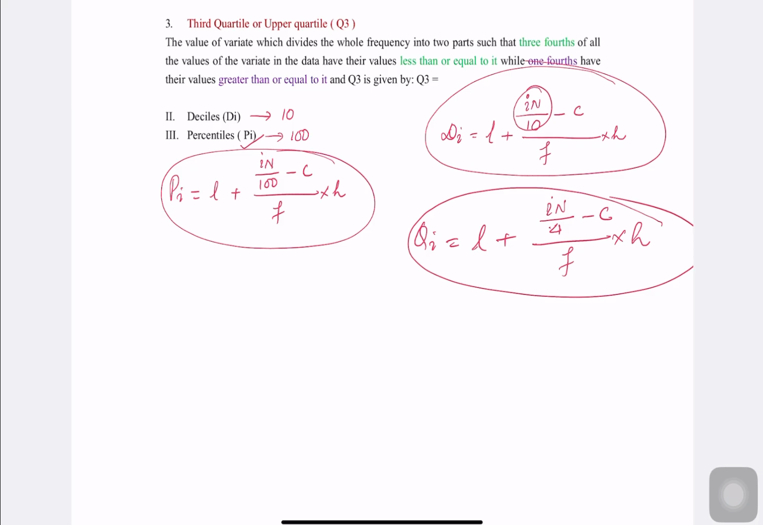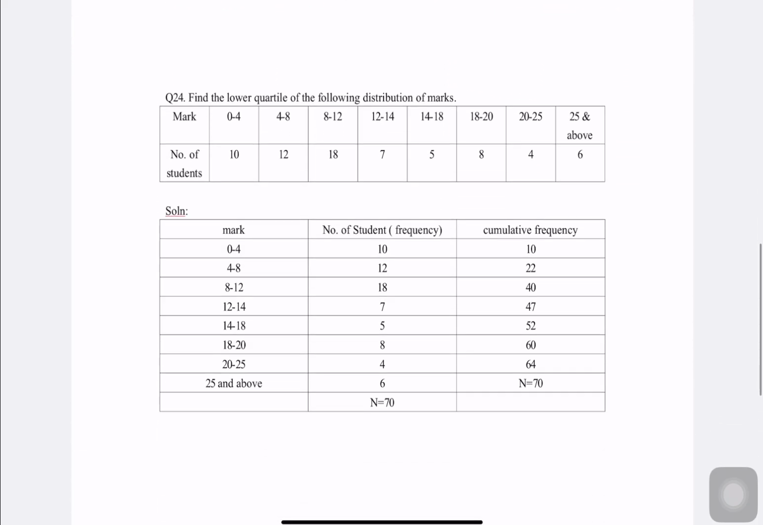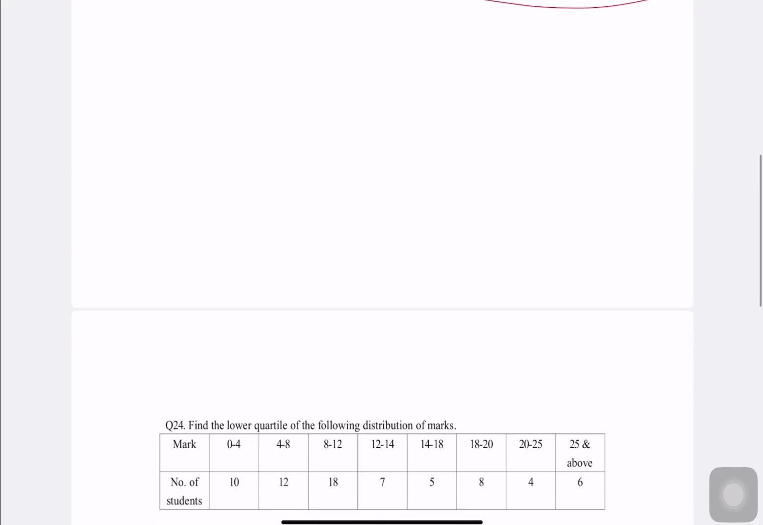Once you know this formula, let us go and try to solve your sample question from the board. This is the question they give in question number 24. I hope you have seen the sample question. In question number 24, they say find the lower quartile. They can even ask like find the 6th decile or maybe the 80th percentile. So let us try to solve one question each. If you know how to solve this, then it will be very easy.